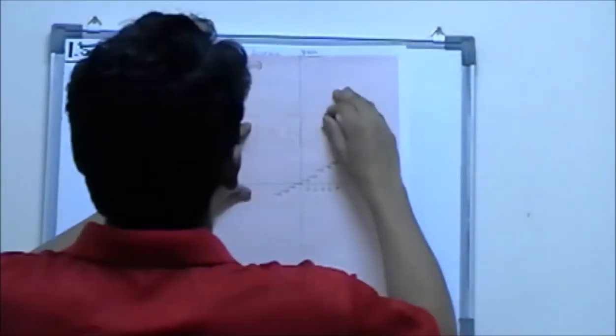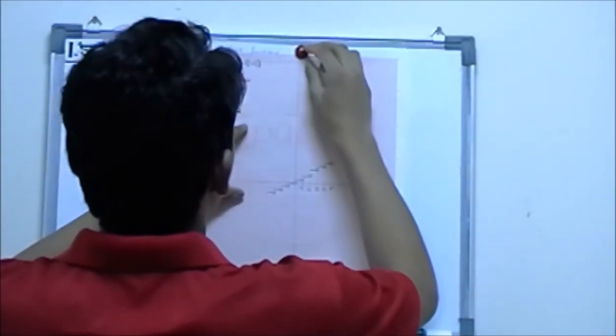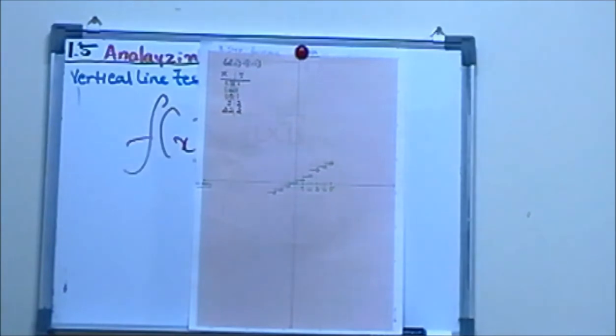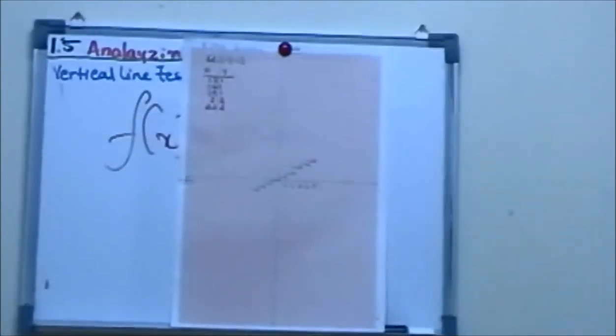Does this help? Now let me go back here and zoom in on it so you guys get the idea.